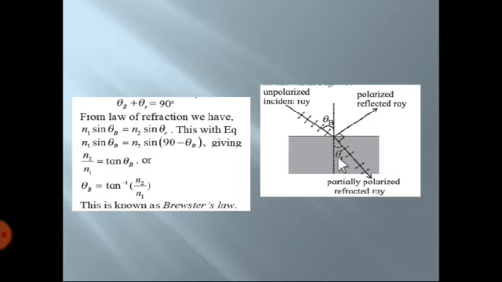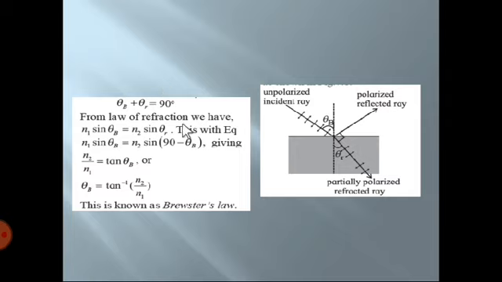The addition of the three will be 180 degrees, and the addition of these two will be 90 degrees, because theta B plus theta R plus 90 is equal to 180. So you get theta B plus theta R as 90 degrees, as we have already said that the reflected and refracted rays are perpendicular to each other.